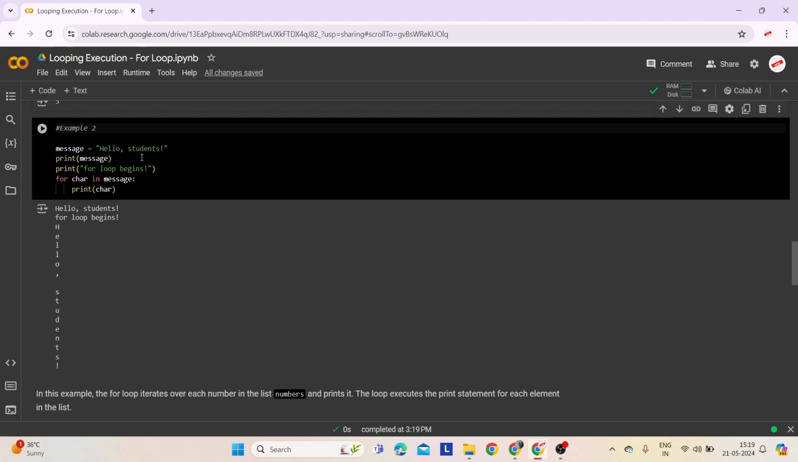Let's execute and check. As we discussed, it is giving the output in the same way. This way, each character in the string message is printed on a new line, one at a time.